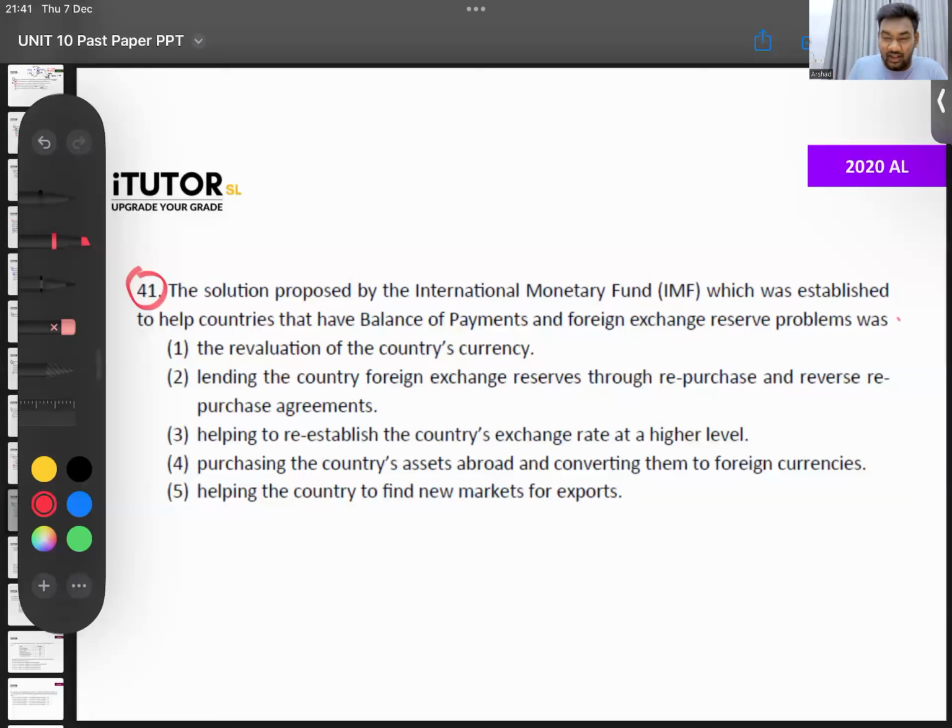When did Sri Lanka go to the IMF? Last year. 2022 only we officially went to the IMF. Last year in September we got the staff level agreement. This year in March we got the initial board level agreement, the first set of funds.